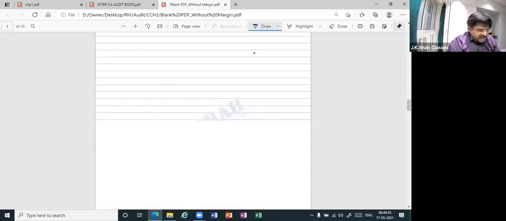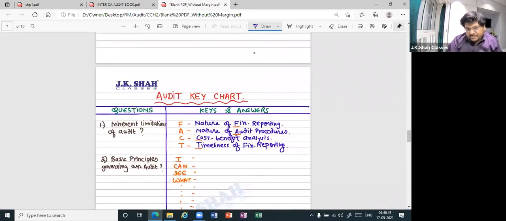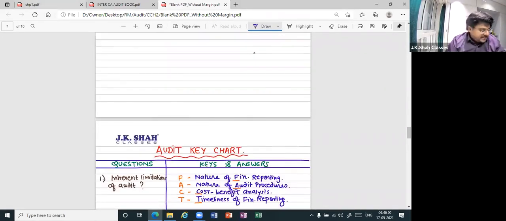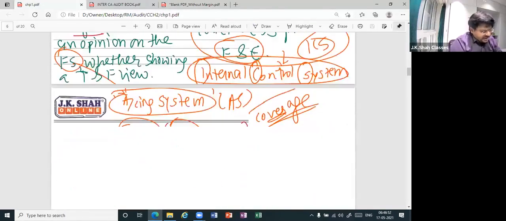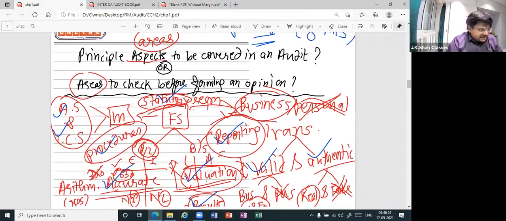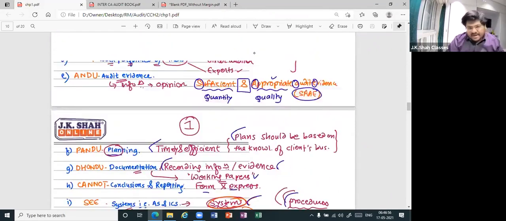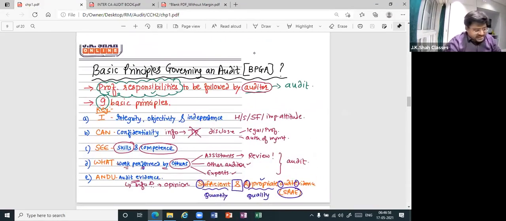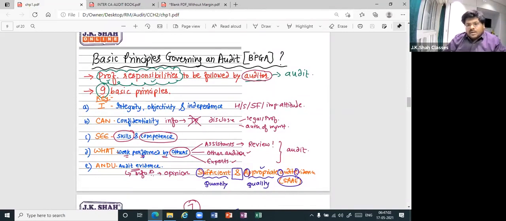And thereafter, we had done the question of BPGA, if I'm not wrong. What is BPGA? Can I say it is basic principles governing an audit? What are basic principles governing an audit? In two simple words, they are professional responsibilities to be followed by whom? Auditor, whenever he carries out an audit. So all these basic principles he has to keep in his mind. Only then he should carry out an audit. How many basic principles are there? Nine basic principles. Perfect.